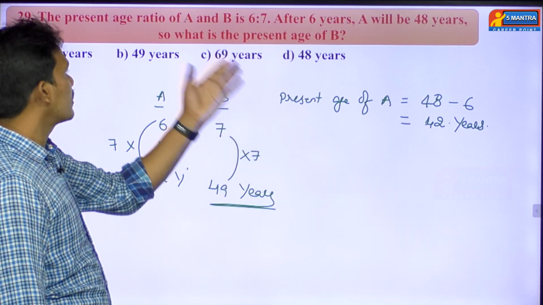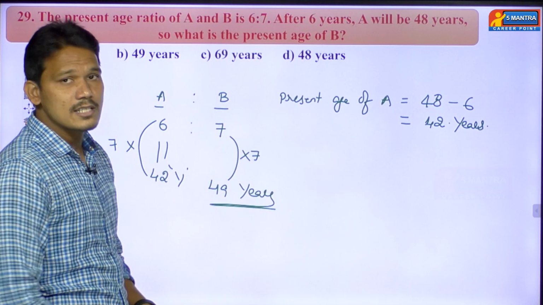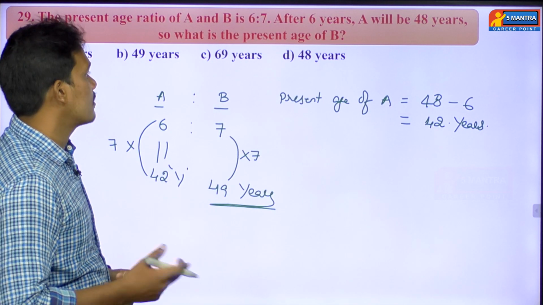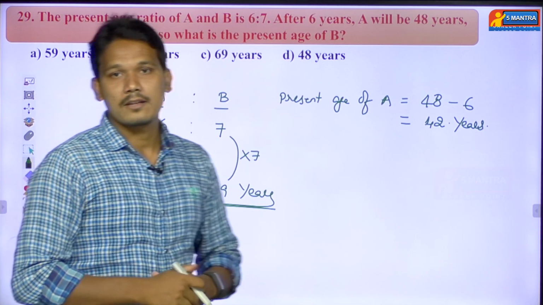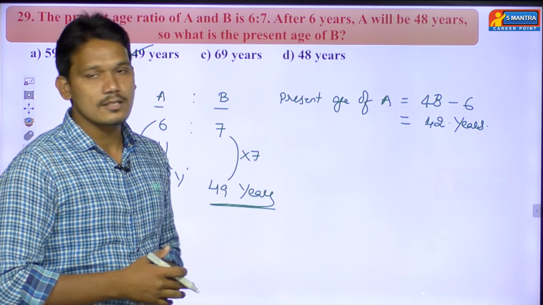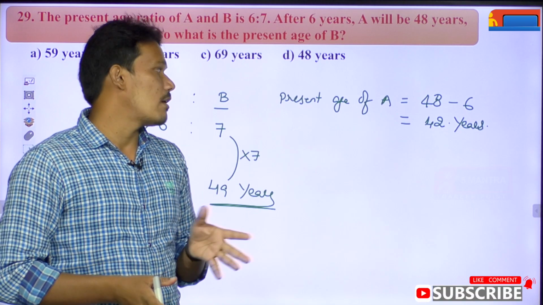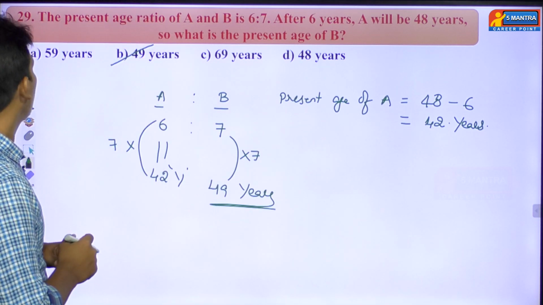What is the question asking? The present age of B. We already found that it is 49 years. That's all, this is the answer. So option B is the right answer. Whenever you want to write all these things, just pause the video, and after writing, you can move on like that. Okay, next we'll go with the next question.